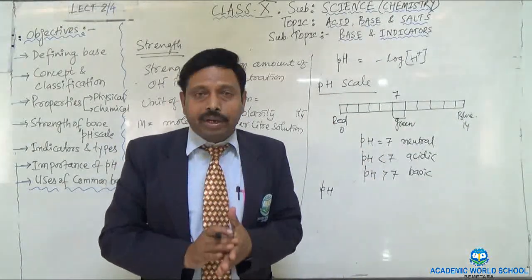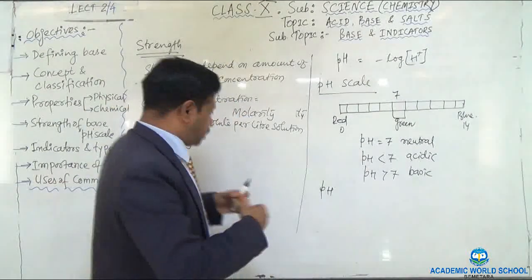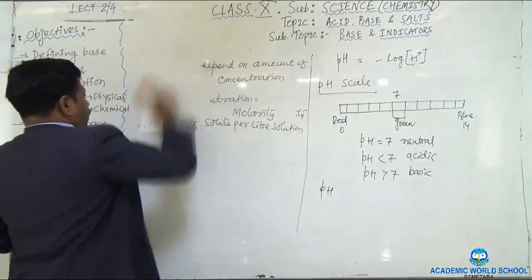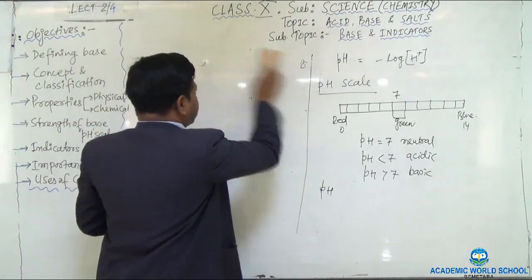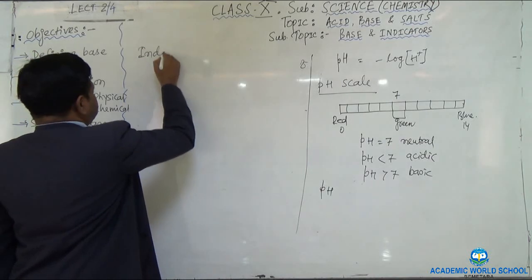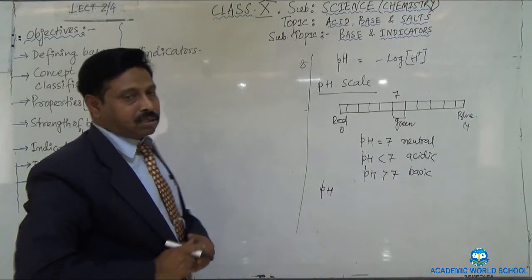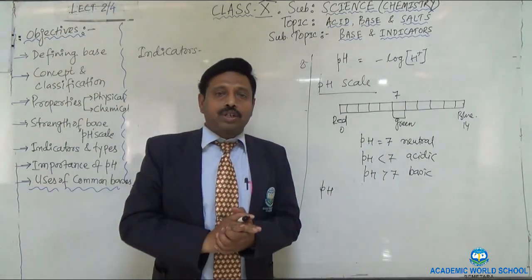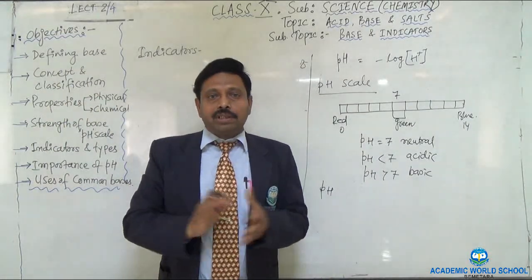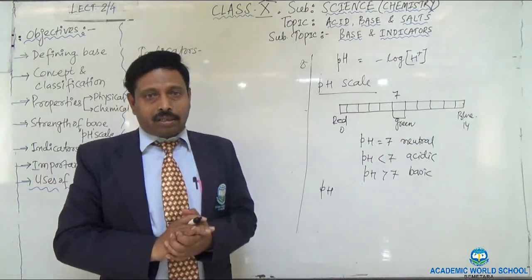So now we will read what is the indicator and what are the different types of indicators. Let me write down and I will explain the indicator. Indicators are substances, either in the form of paper strip or solution, which are used to identify acid and base through the change of color.